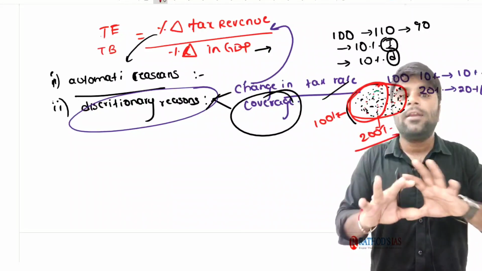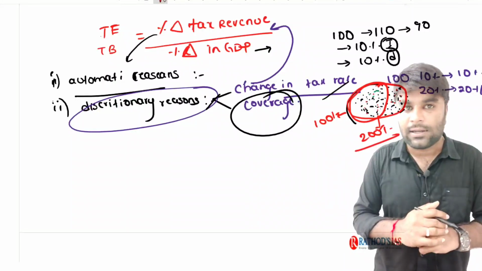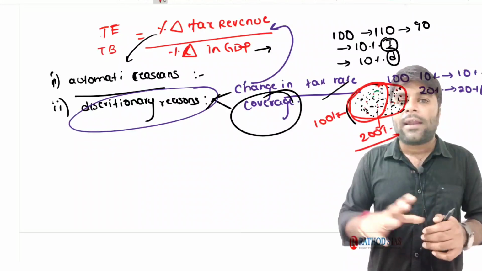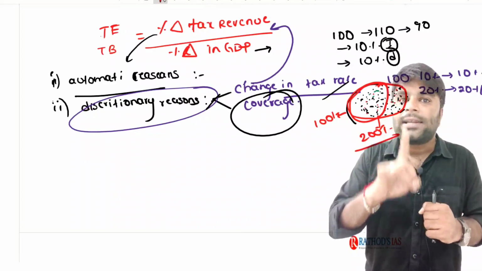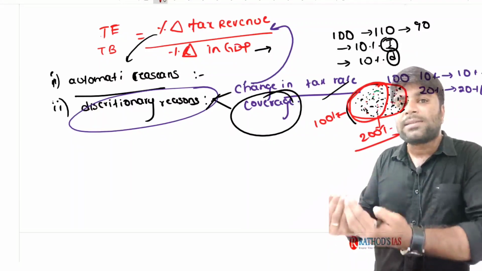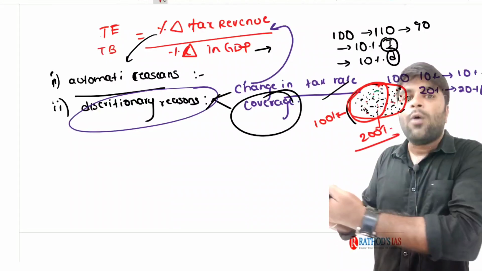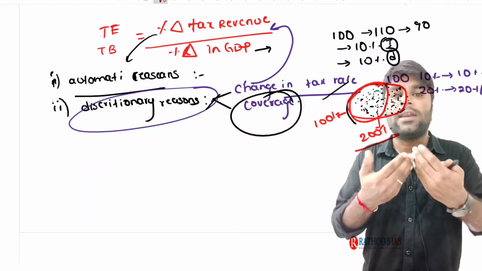But fortunately, many of the states have exempted it. Most of the states have exempted agricultural income. Now understand, if the government accepts the Niti Aayog recommendations and starts taxing the rich farmers, agricultural income, a tax base, is brought into the coverage ambit of taxation. Now it is going to increase the tax revenue.